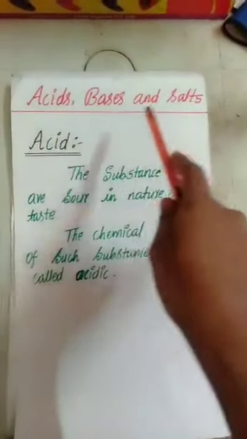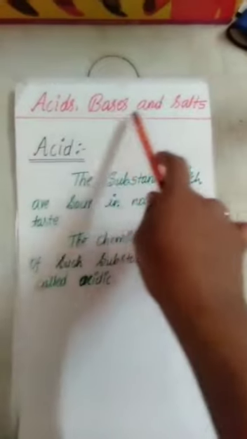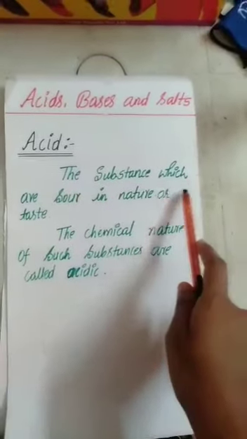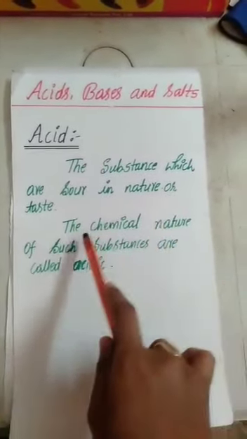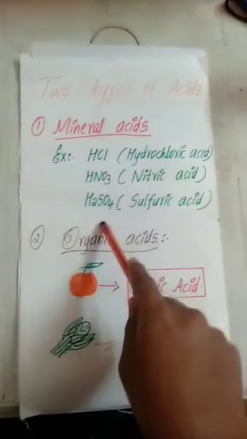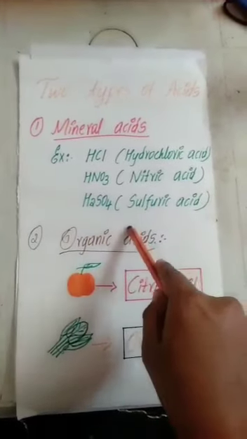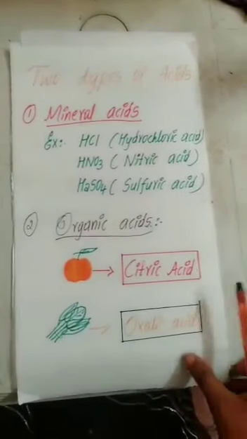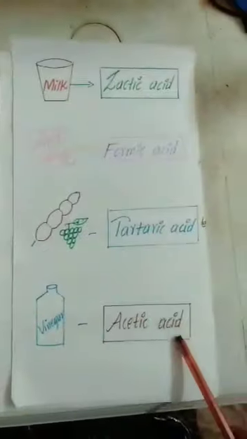Now let us summarize all the things we have studied today. Acids, bases and salts. Under that we have studied the definition of acid. Acids are the substances which are sour in nature, and the chemical nature of sour substances is called what? Acidic. And also we have studied two types of acids. In that, the first one is mineral acids. Three types of acids we have studied, and also their chemical formulas. Then organic acids. Examples for that are what? Organic acids. Then these are also examples for organic acids.